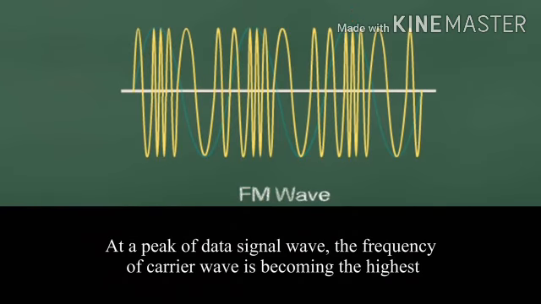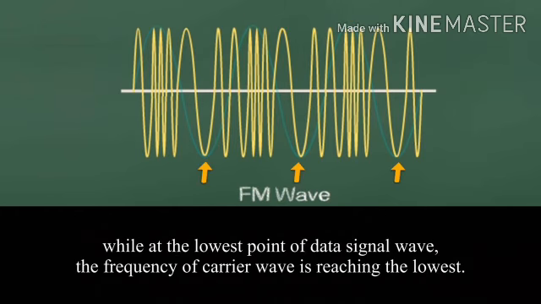At the peak of the data signal wave, the frequency of a carrier wave is becoming the highest, while at the lower point of the data signal wave, the frequency of a carrier wave is reaching the lowest.